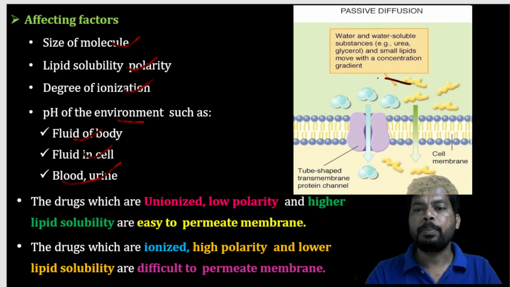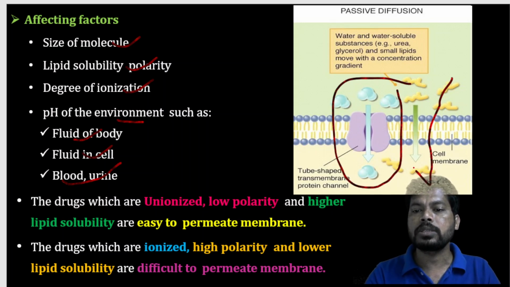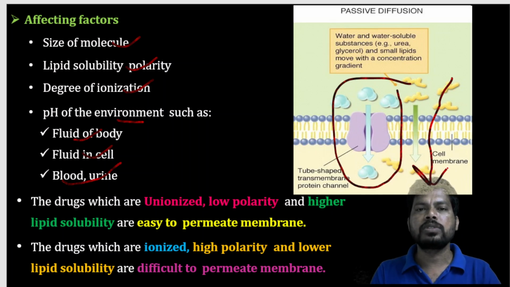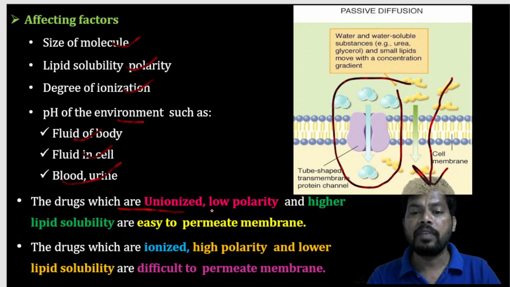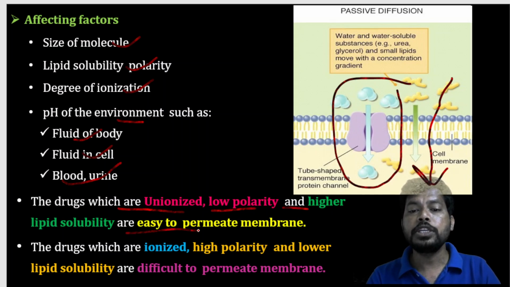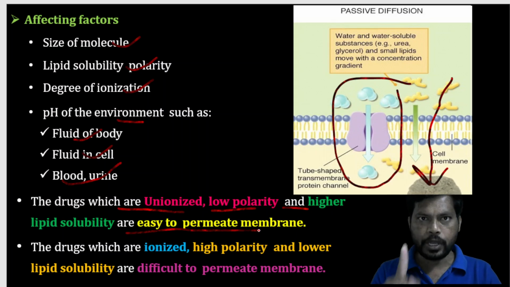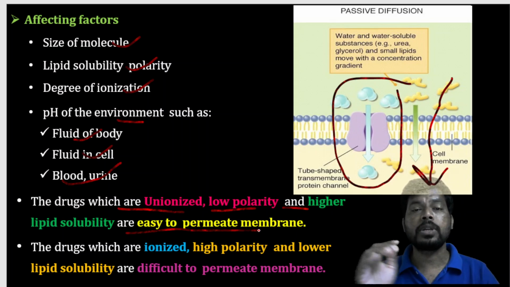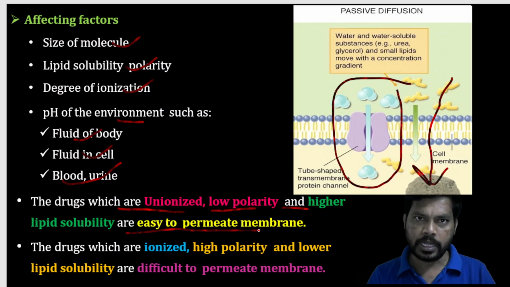So this is simply passive diffusion, the movement of substance from higher concentration to lower concentration until reaching equilibrium, which follows Fick's first law. Next, drugs which are unionized, having low polarity, meaning lipophilic nature, and high lipid solubility, easily permeate the membrane. The drug molecule should be unionized, nothing but non-ionic, with low polar nature, as well as lipophilic or lipid soluble. Such drugs have good absorption. They can easily pass from one membrane to another membrane.